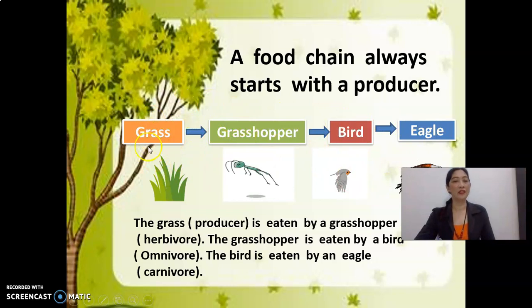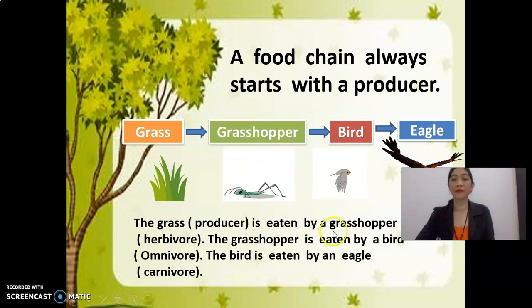The first is grass, grasshopper, bird, and eagle. So the grass is producer, the grasshopper is herbivore, the bird is omnivore, and the eagle is carnivore.